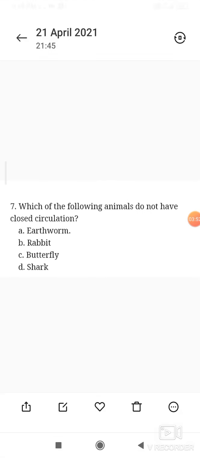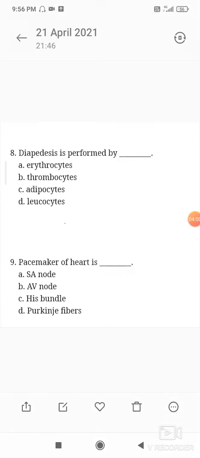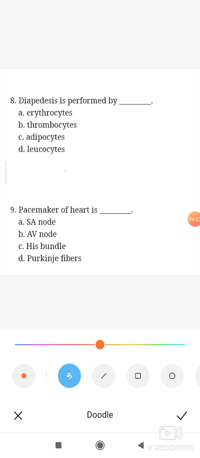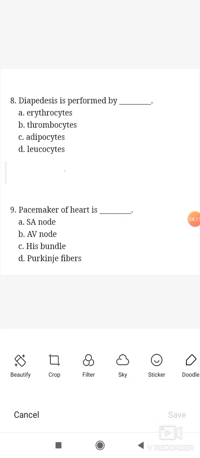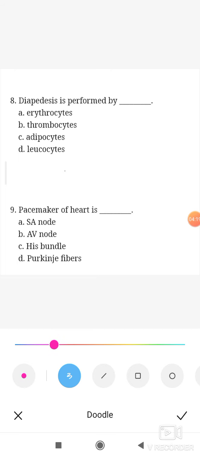Next question, diapedesis is performed by. So diapedesis is an amoeboid movement which is performed by WBCs, that is leukocytes. So the answer is leukocytes, WBC, option D. Then ninth question, pacemaker of heart is, the option is A, SA node.